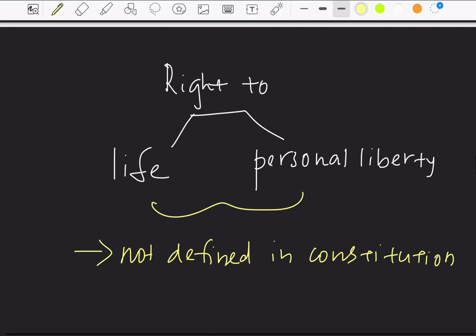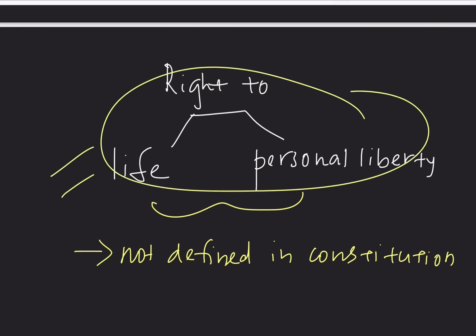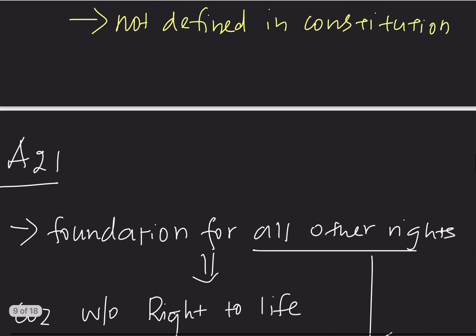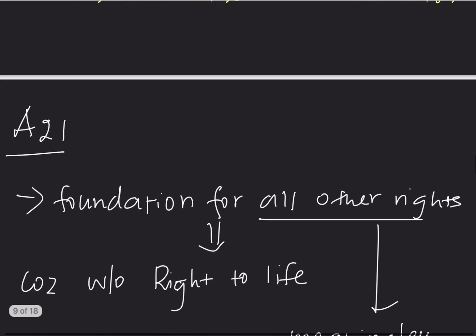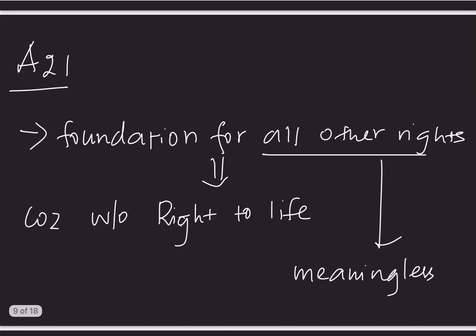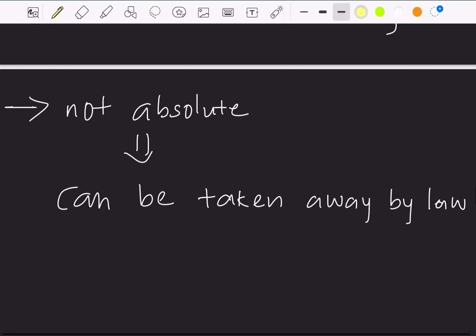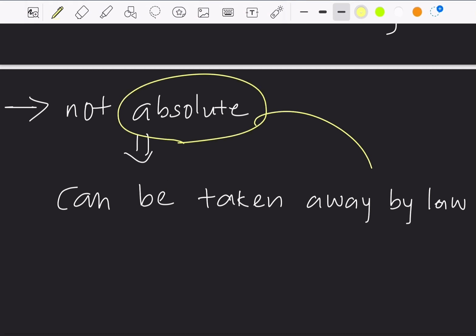Next, right to life and personal liberty is nowhere defined in our constitution. And right to life is like the foundation for all other rights, right? Because without right to life, it is meaningless to have or enjoy any other right. So Article 21 is the foundation for all other fundamental rights. Article 21 is not absolute, as I had already said, because it can be taken away by law.